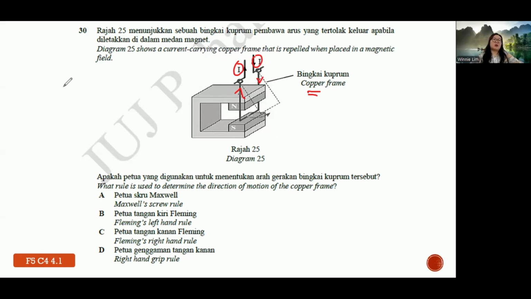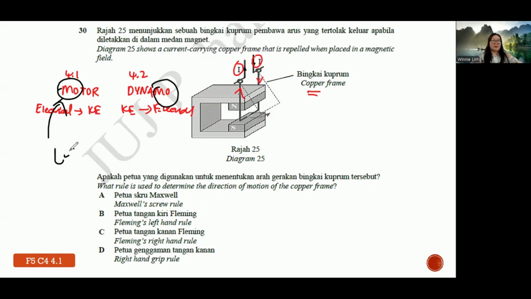I always tell students how to remember Fleming's left and right. You have the idea of dynamo and also motor. Motor is all about the concept of catapult field, and dynamo is on the idea of electromagnetic induction. In a motor, you supply electric current, then it changes to kinetic energy, whereas dynamo is vice versa: kinetic energy becomes electrical energy. So as you can see the wording here, motor, the M, so that's why this motor is located on the left. So that's why we are using Fleming's left hand rule. So the answer for 30 is B.